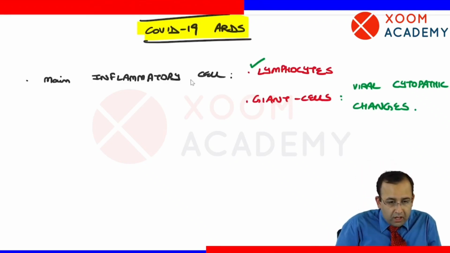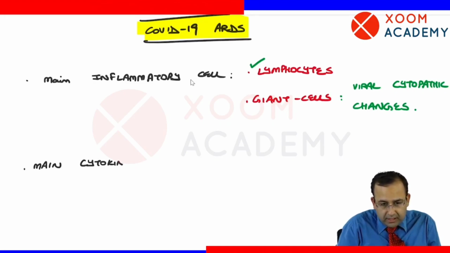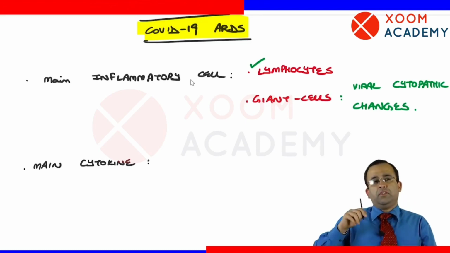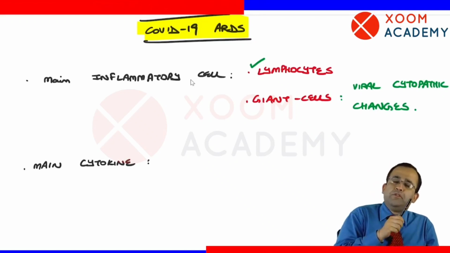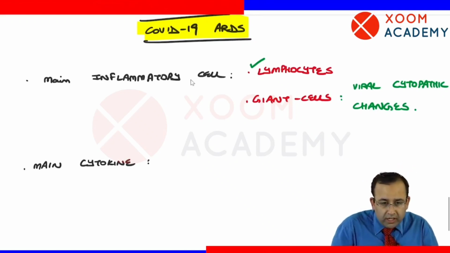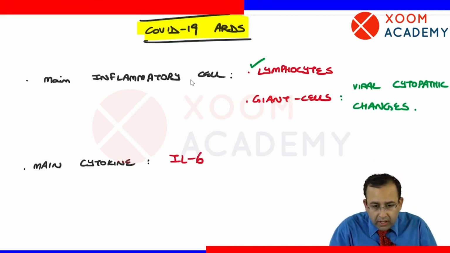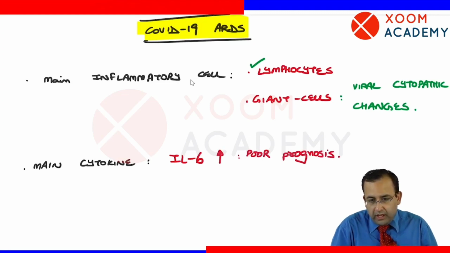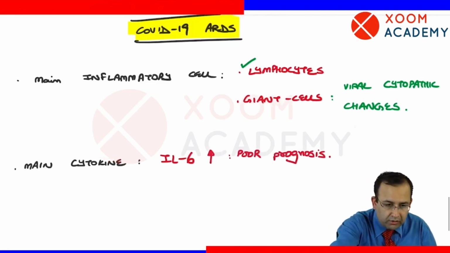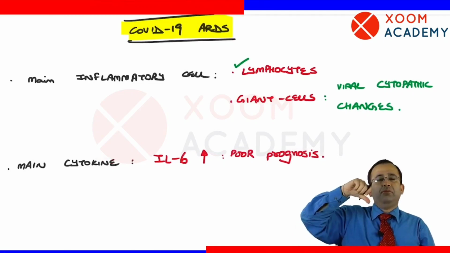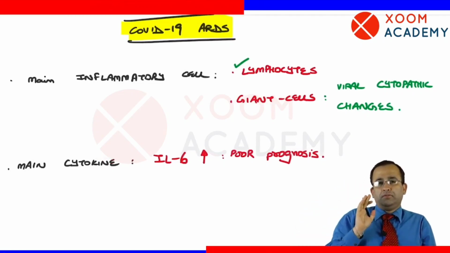Next point, main cytokine associated with COVID-19 ARDS. Non-COVID ARDS में main cytokine was interleukin 8, versus COVID-19 ARDS where the main cytokine is interleukin 6. And increased levels of interleukin 6 are associated with poor prognosis in COVID-19 ARDS.